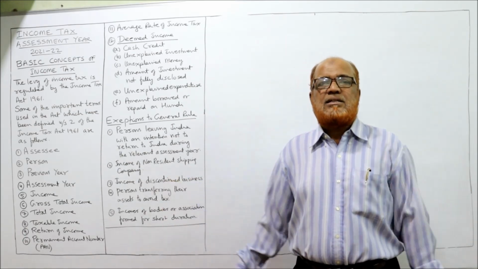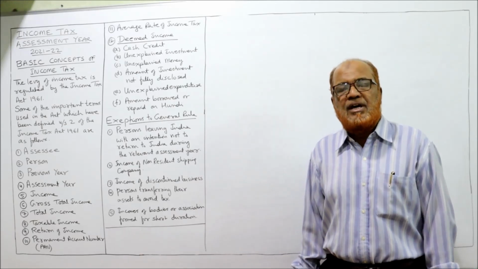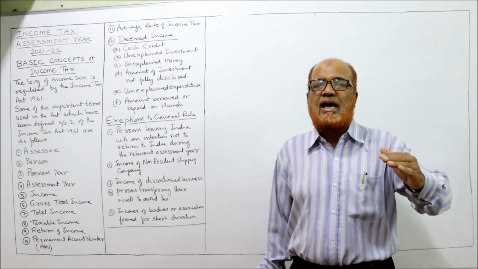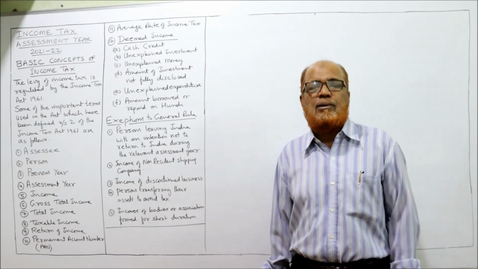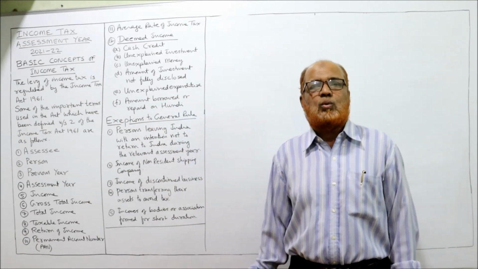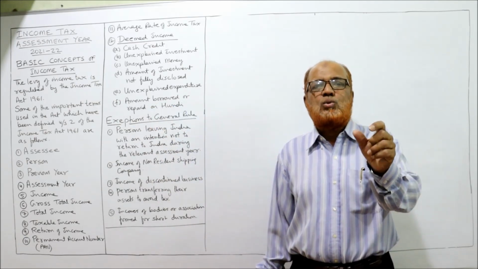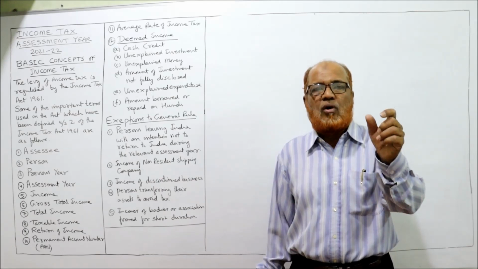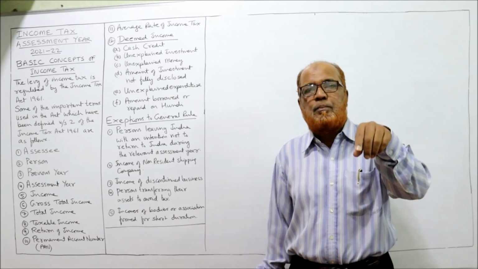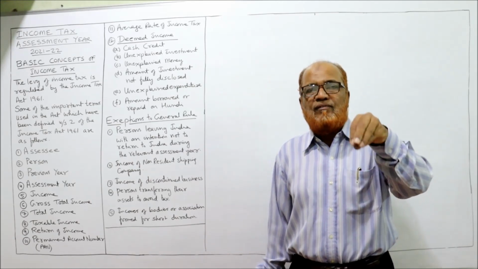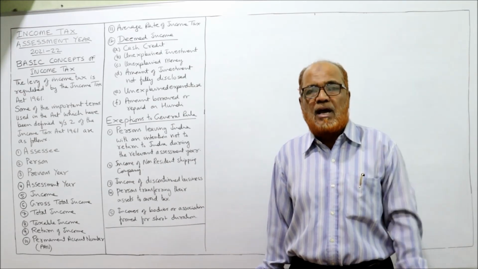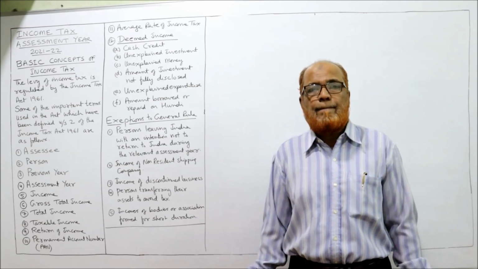If we elaborate this definition, we can say a person whose income during the current previous year exceeds the basic exemption limit. For the current assessment year 21-22, the basic exemption limit is 2,50,000 rupees for non-senior citizens, senior citizen 3 lakh and super senior citizen 5 lakh. So if a person's income exceeds this basic exemption limit, he is liable to pay tax. He is called an SSC.